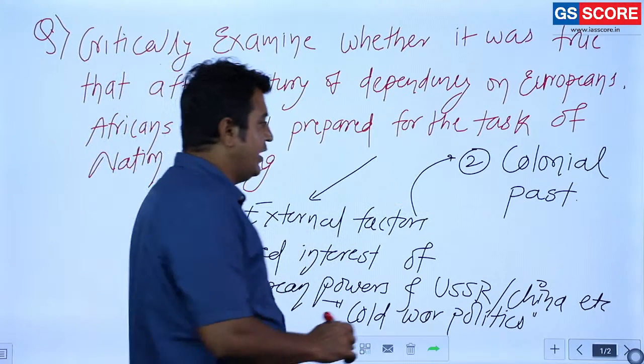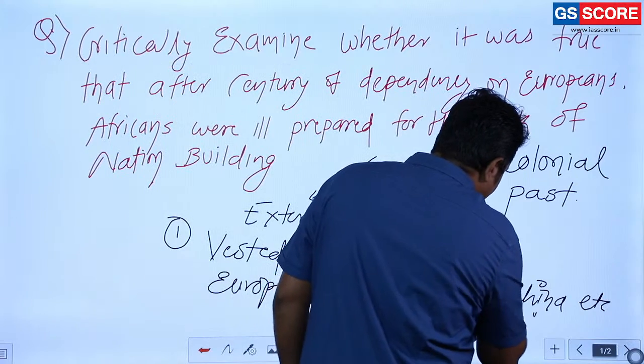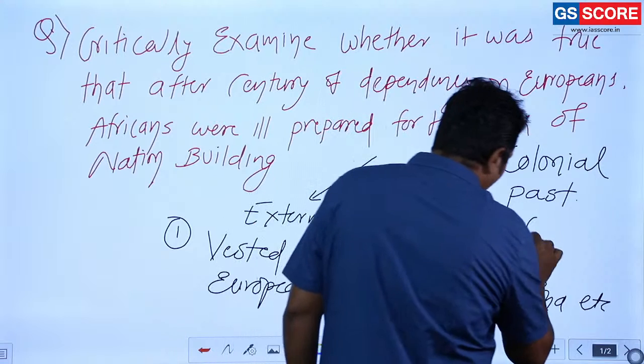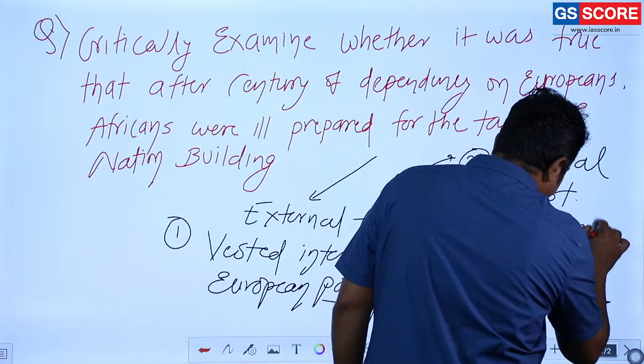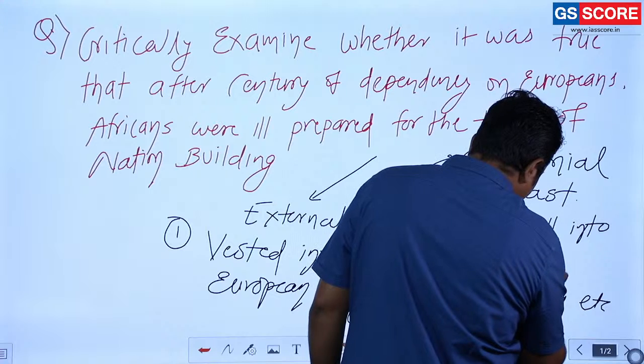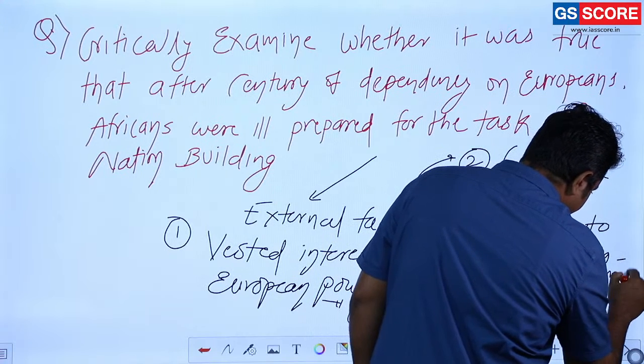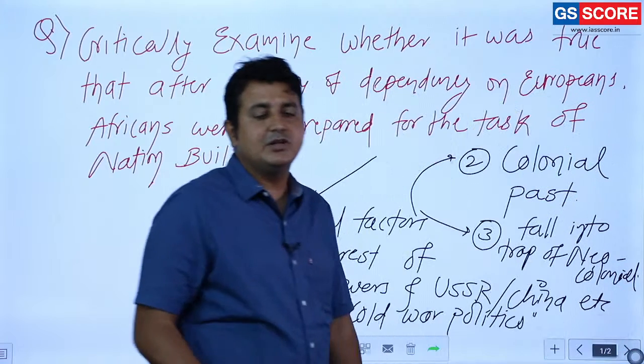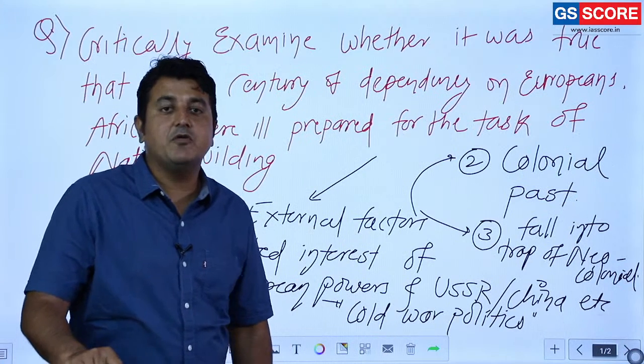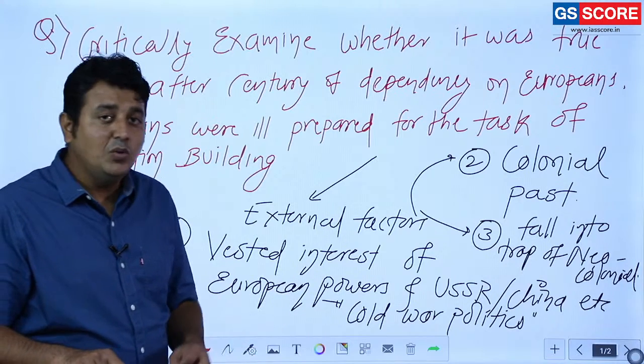Third important external factor: most of the countries fall into the trap of new colonialism. This is the third factor. How is it so?